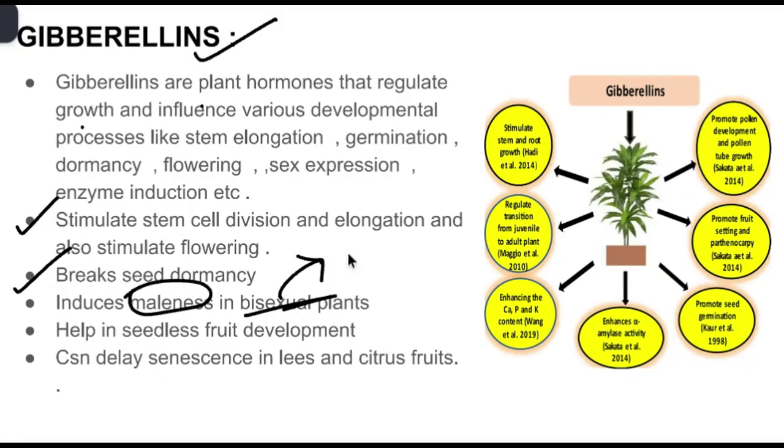Bisexual plant means they have both male and female reproductive organs inside them. So they usually induce maleness, that means they make the male parts mature early, and they also help in seedless fruit development, like the functions of auxin, and they can delay senescence. Only this is the other important and unique point for gibberellins. The rest of them are a combination of auxins and cytokinins only.